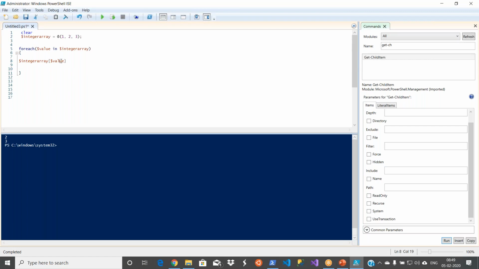Okay, if I say $value 0, array of 0, you see, because it will loop 3 times. That's the reason every time it gives 1, because array of 0 means the 0th position, where you have 1. So this is how we can use foreach. The logic is based on your requirement.